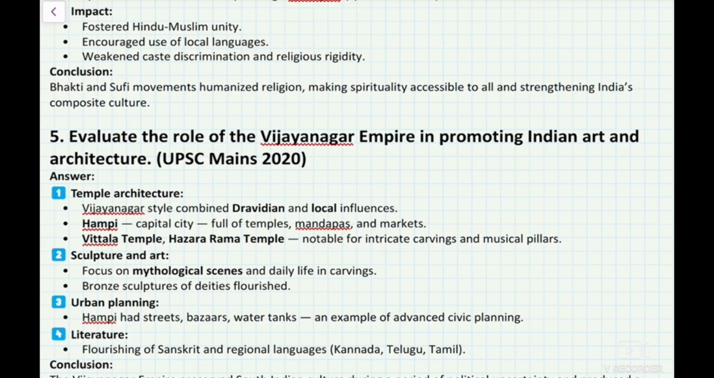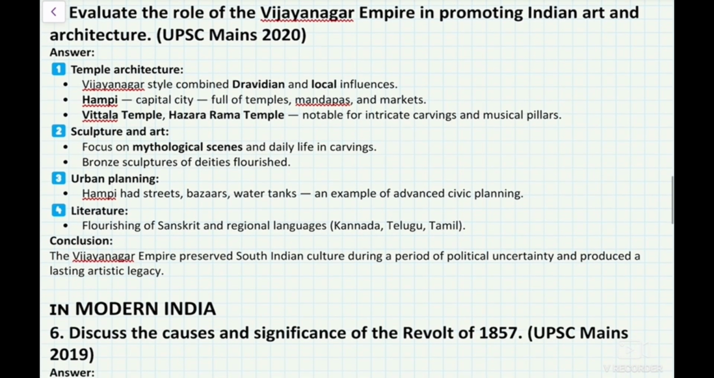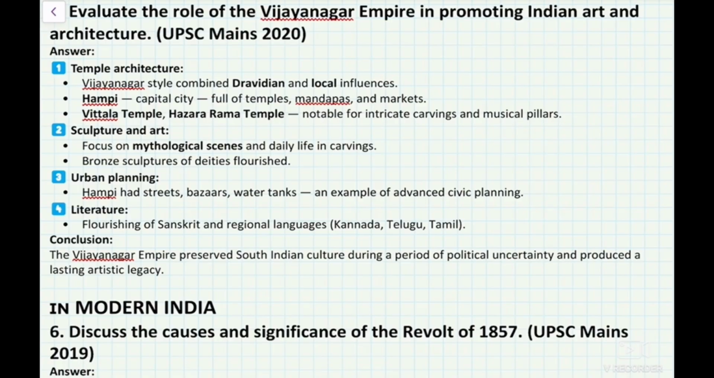Question five. Evaluate the role of the Vijayanagar Empire in promoting Indian art and architecture. This question has been asked in 2020. Answer: temple architecture. The Vijayanagar style combined Dravidian and local influences. Hampi, the capital city, was full of temples, mandapas, and markets. The Vittala Temple and Hazara Rama Temple are notable for intricate carvings and musical pillars. Sculpture and art focused on mythological scenes and daily life in carvings. Bronze sculptures of deities flourished.